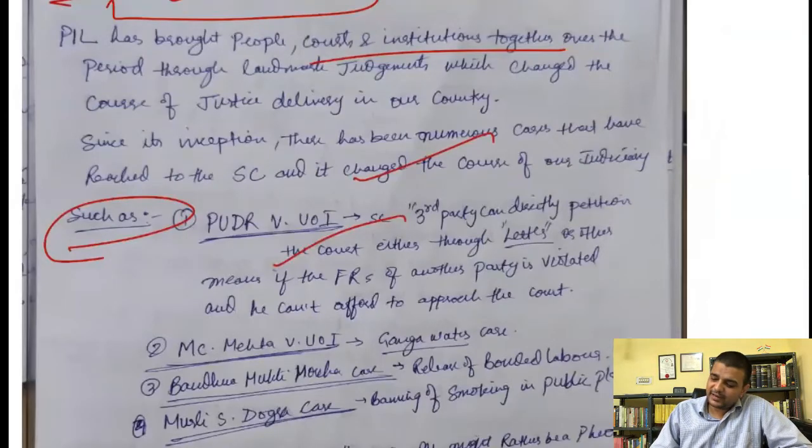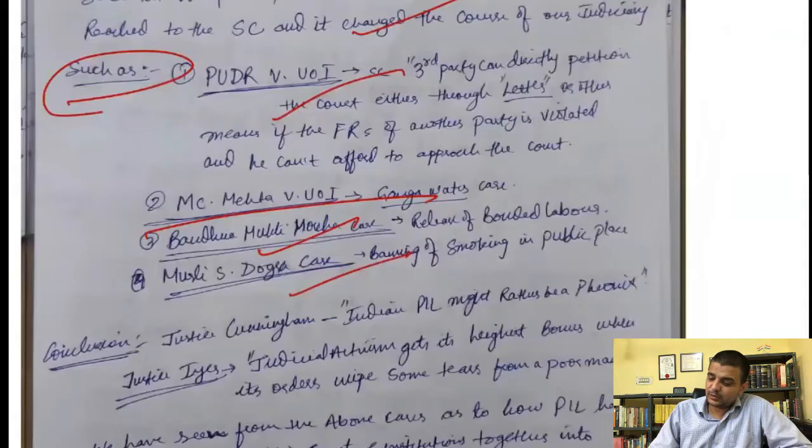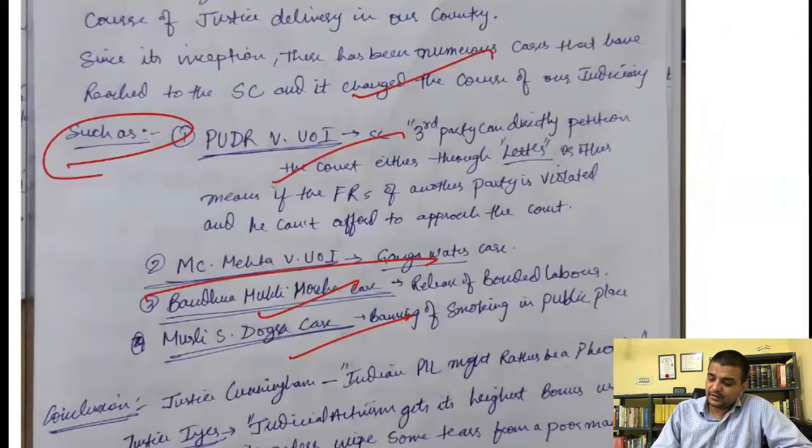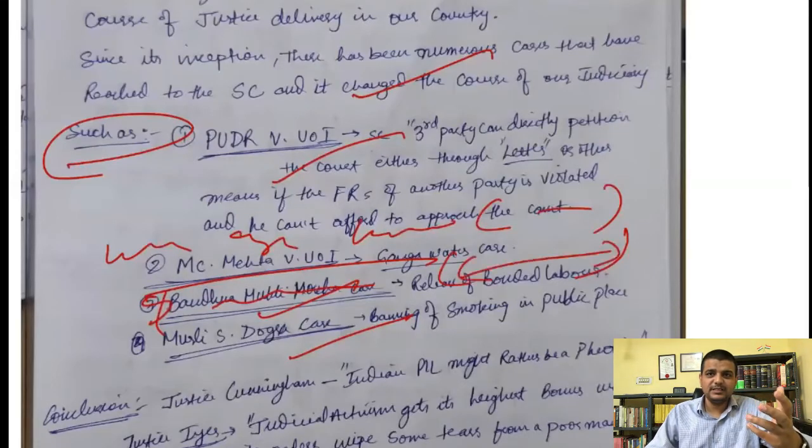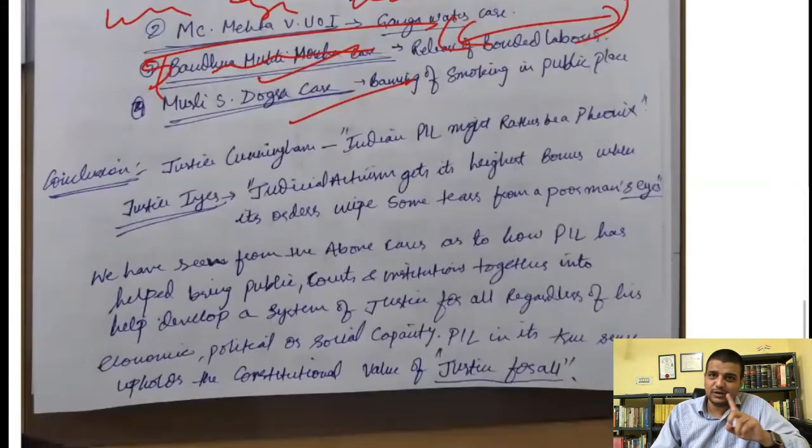See, the best way of writing these type of answers, right, is that suppose you write the court have granted relief to landed laborers, write the case law in between, and to these people, write the case law in bracket, right? So that gives you a very good two things, right? It can convey the person checking that you know the case as well, and it will shorten your answer as well. Okay, so lot of content you can concise in few lines. Okay, so that is the best approach of that. Now, do not write generic heading, introduction, body, conclusion. No, not at all. Do not write generic heading at all. Okay?